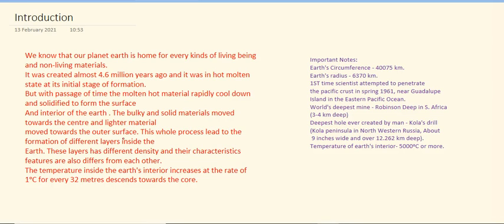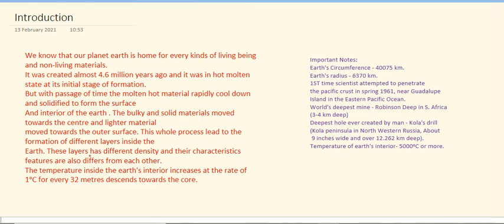But with the passage of time, it rapidly cooled down and solidified and a few layers of the earth were created at that time. Those layers differ in their characteristic features. There are different types of building materials. The bulky and heavy materials or minerals like nickel and iron move towards the core, and those which are lighter in nature generally move towards the surface.